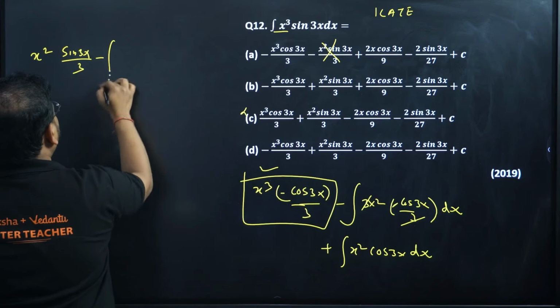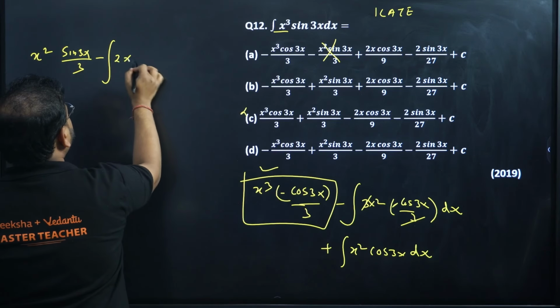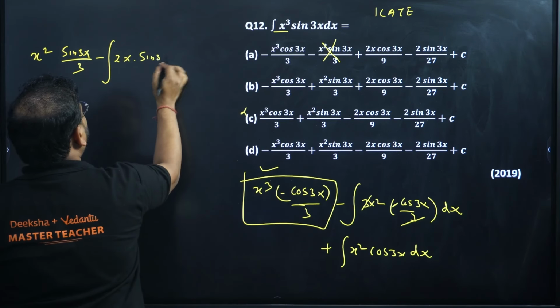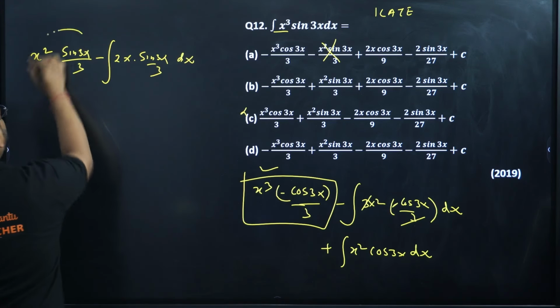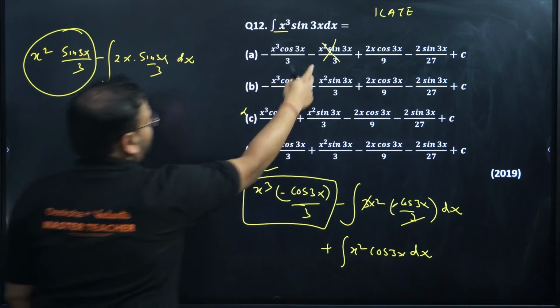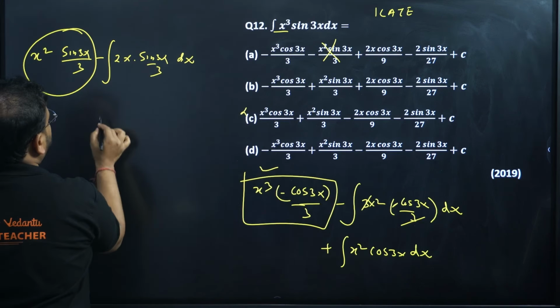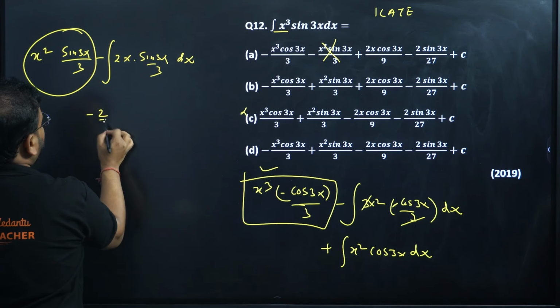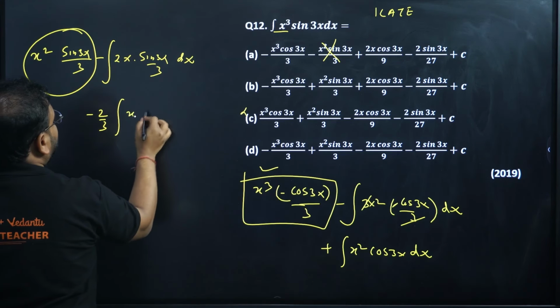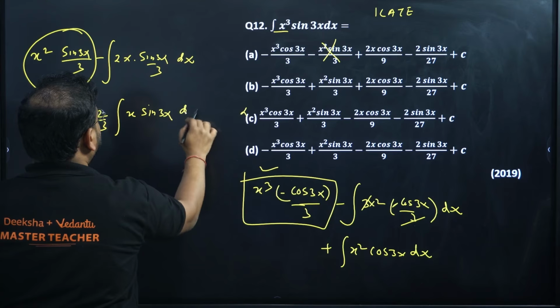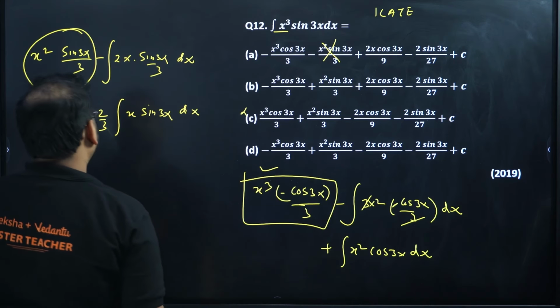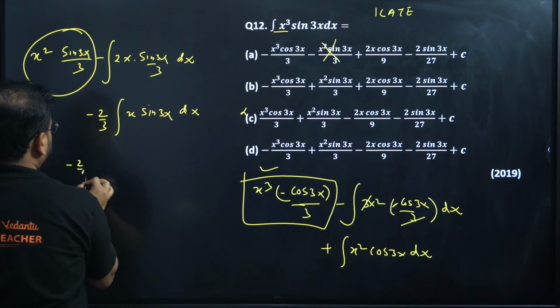There comes a minus sign. Derivative of x square will be 2x, and this will be as it is, sine 3x by 3. Again, we have dx. Don't worry about this because this has already been taken care of. We're going to only worry about this step. So minus 2 by 3 is there, integration of x sine 3x. X sine 3x dx is left.